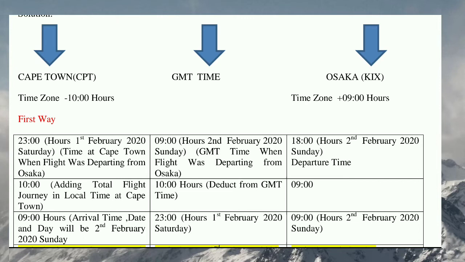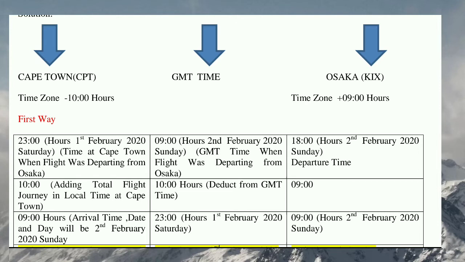And even the date is getting changed because we are going back from Sunday, that is in the morning 9 o'clock, we are going 10 hours back. Once you go 10 hours back you will get 23 hours, the date will get changed, it will become 1st February, and the day also will get changed, it will be Saturday.